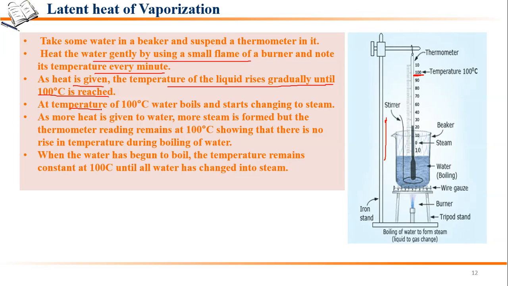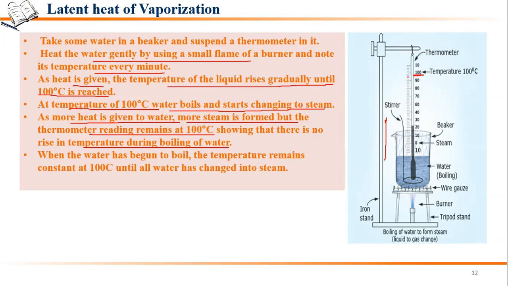Now at temperature 100 degrees Celsius, the water boils and starts changing into steam. As we provide more and more heat, more steam is formed, but the thermometer reading remains at 100 degrees Celsius, showing that there is no rise in the temperature during the boiling of water.